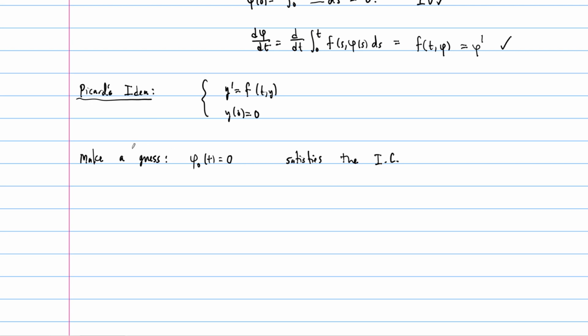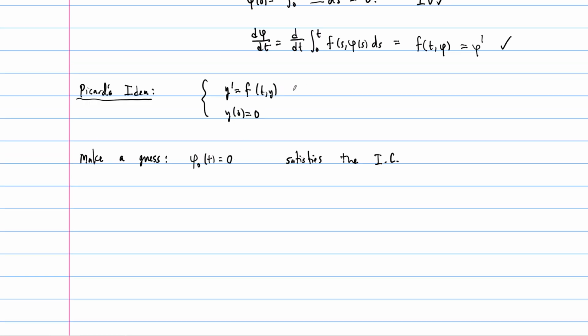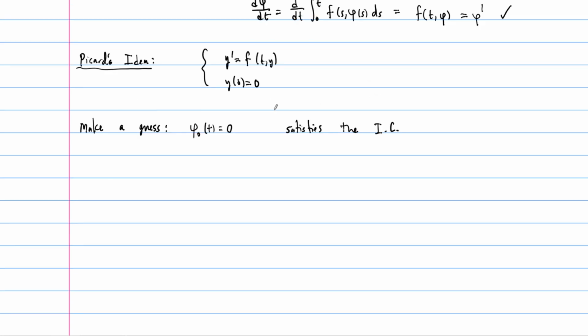So the initial condition, phi 0 of 0 equals 0, well, sure, it's the 0 function, right? Now, this guess does not always work, but it does work a lot of the time. And if not, you can choose a different function, which, like in this case, you could choose phi of t equals t. And t, you know, when you plug in 0, you still get the initial condition satisfied. So it satisfies the initial condition, but it probably does not satisfy the differential equation. And in most cases, it will not satisfy the differential equation. So this is not going to work, right? It satisfies the initial condition, but not the differential equation.